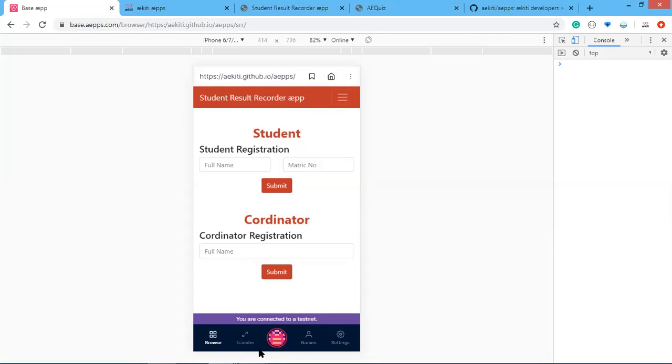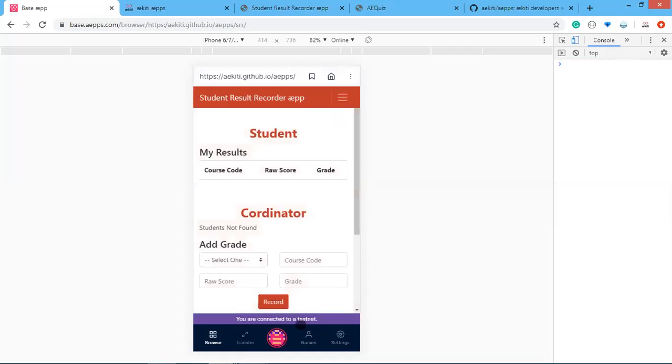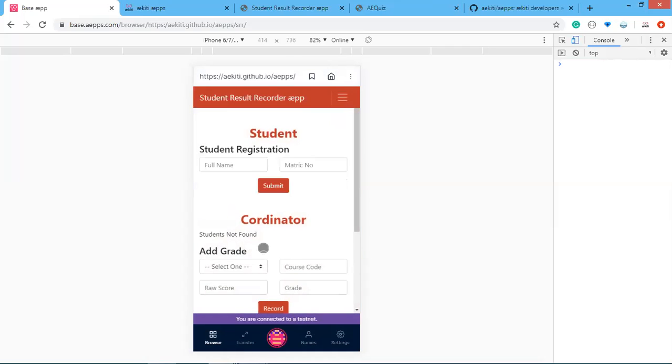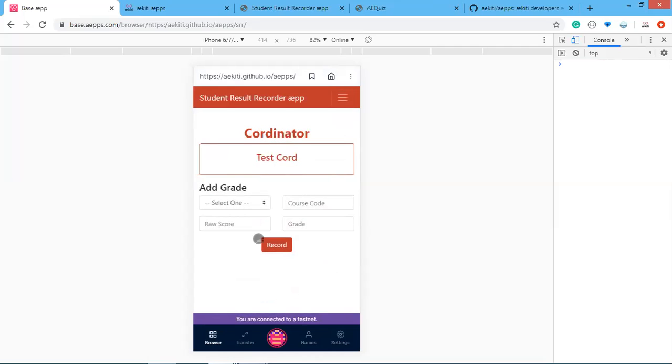All right, cool. This user is not a student, neither is a coordinator. So I'll make this user a coordinator, and I'll just give it a test code. Let's say test code. Okay, let's run the contract. Okay, cool. Now this user is a coordinator with the name of test code, and can now add grades to a student.